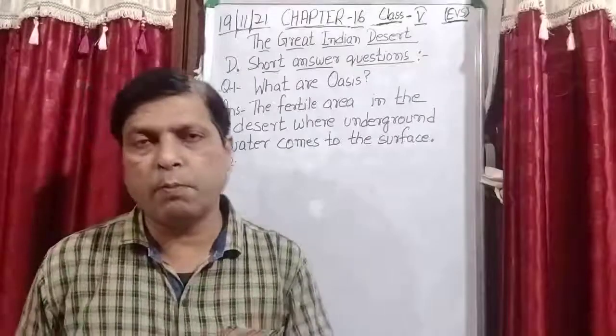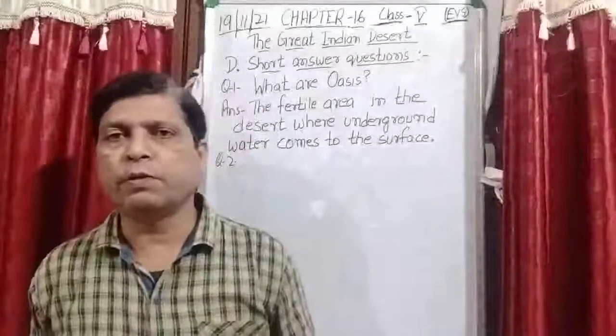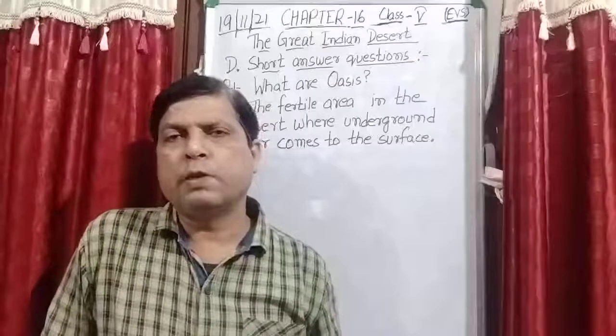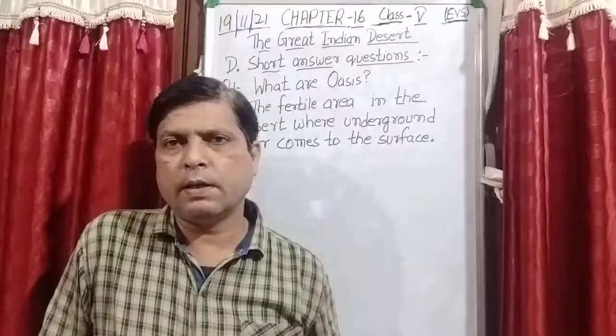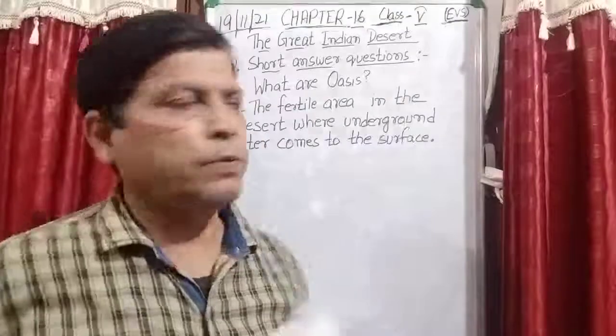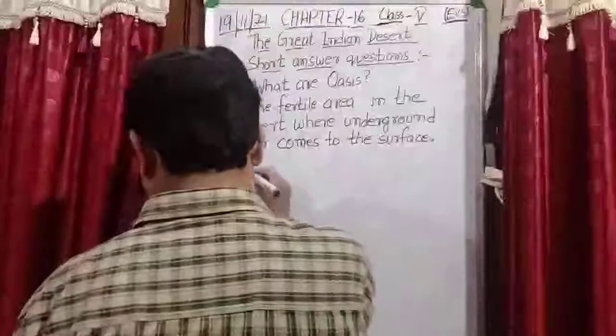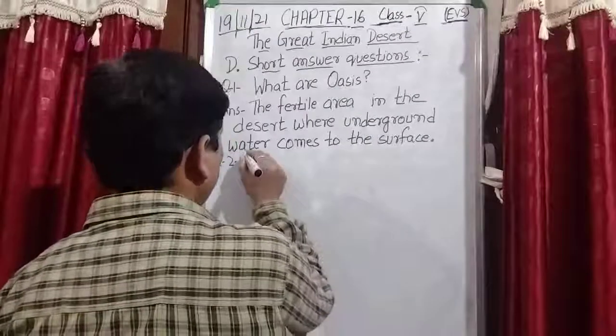These sand dunes are formed due to the blowing of the winds, and you will see these small hills of sand in the desert area. Okay, note down the answer. Firstly, note down the question.